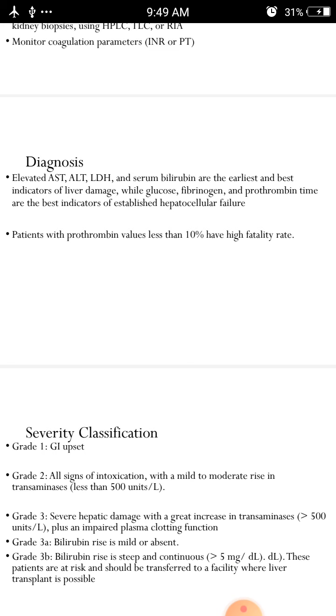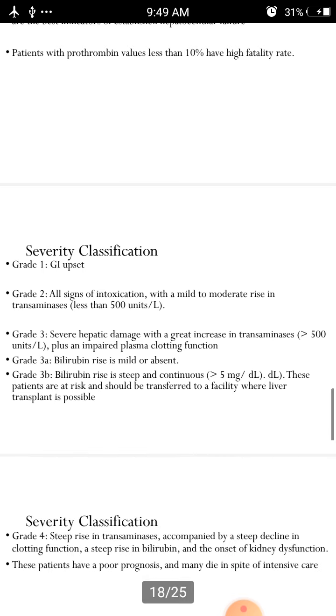So why do we need to observe prothrombin time? The liver is the main organ which produces the coagulating factors 2, 7, 9, 10 exactly, I think. And also vitamin K. When components are produced from the liver, the clotting mechanism will be normalized. So if the liver is affected, automatically the clotting mechanism will also be affected and prothrombin time will be increased. So that's why we need to observe that.